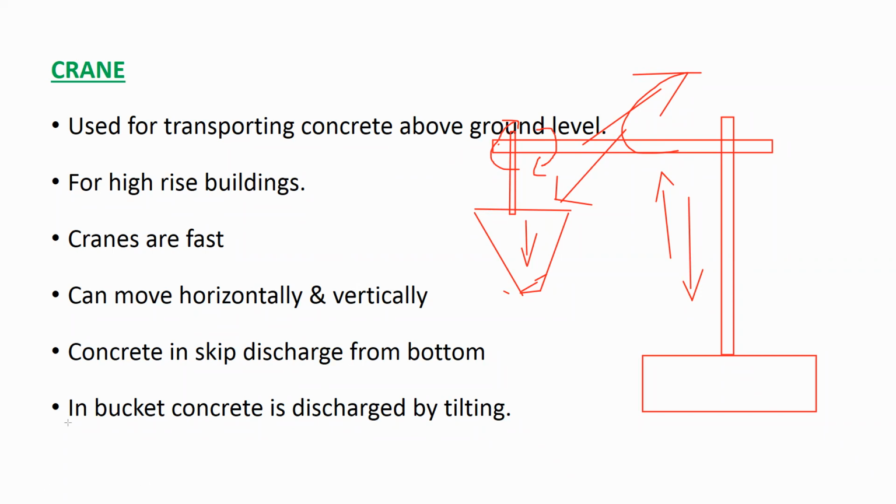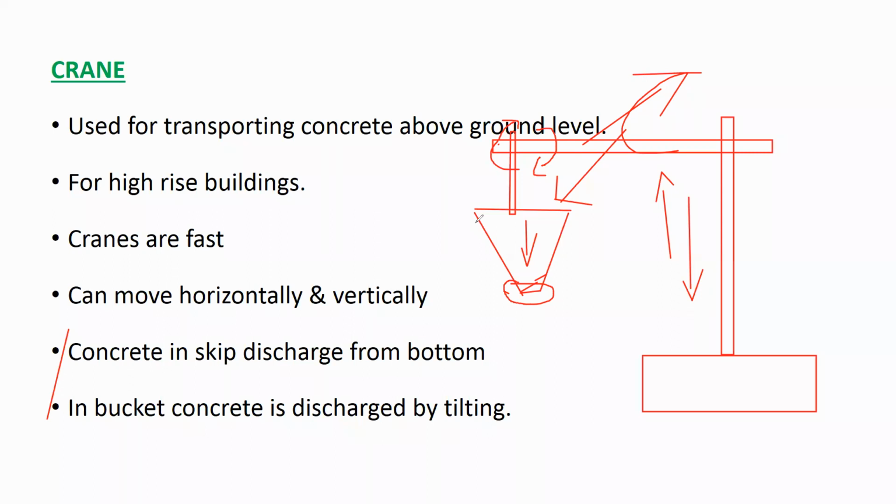In a bucket, concrete is discharged by tilting. If it is a skip, from the bottom it will open, and the concrete will get discharged. If it is not a skip, if it is a bucket, then you have to tilt it, like you have seen in the previous figure, how they tilt the lift.